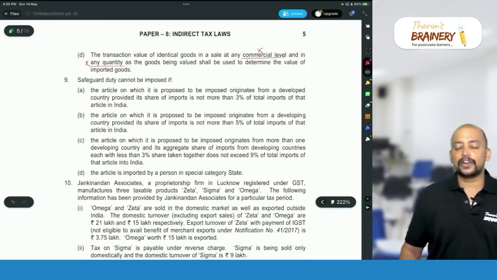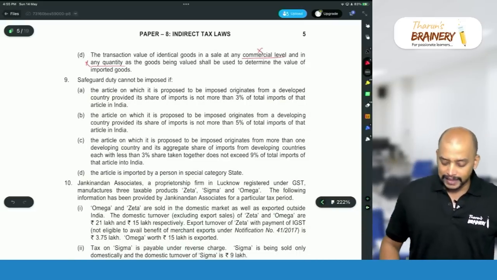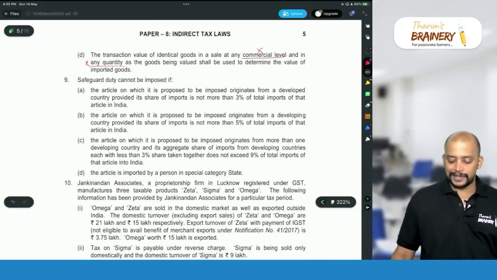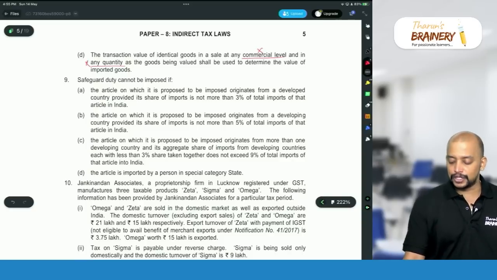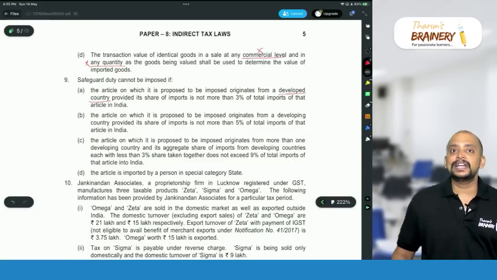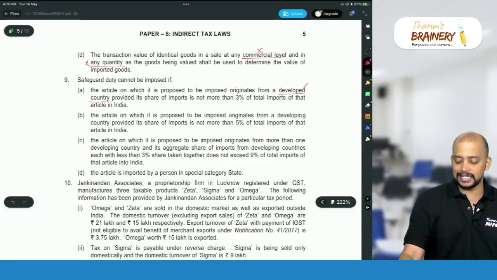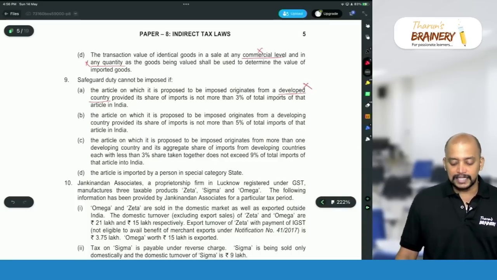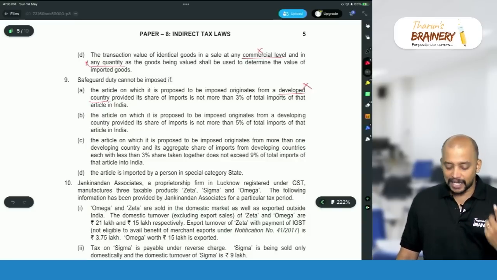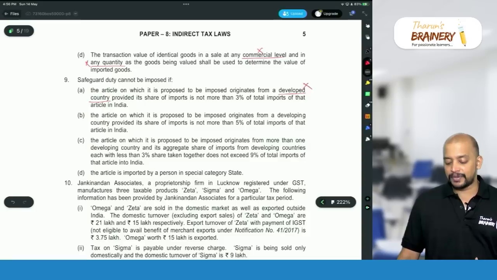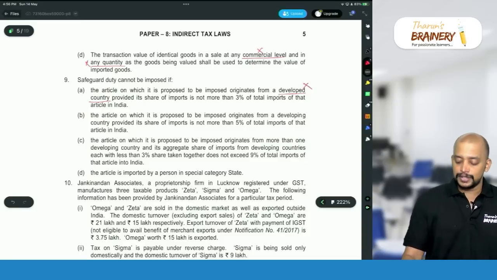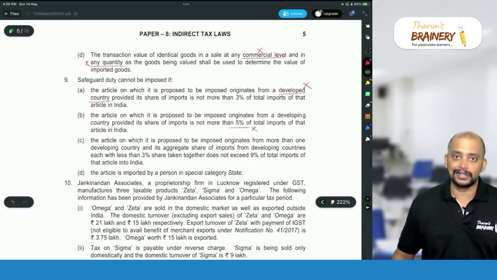Then safeguard duty cannot be imposed if the article on which it is proposed to be imposed originates from a developing country. It's not developed country. It should be from a developing country, provided the share of imports from each developing country does not exceed 3% of the total. Here it is given as developed, that's why it is wrong. The article originates from a developing country, correct, provided its share of import is not more than 5%, wrong. That 5% is wrong, it should actually be 3%.